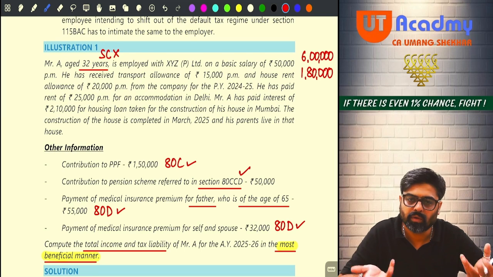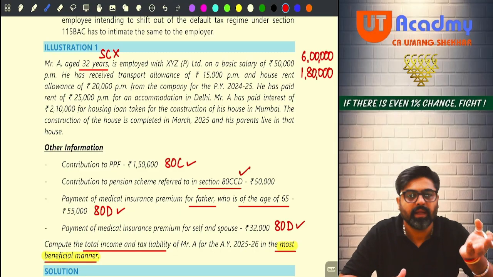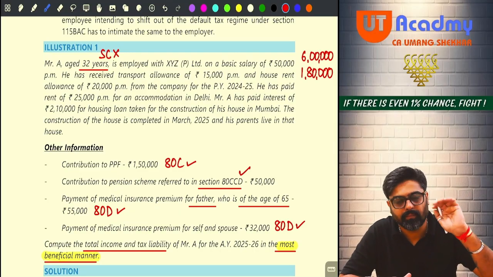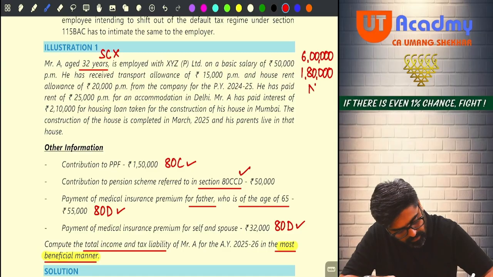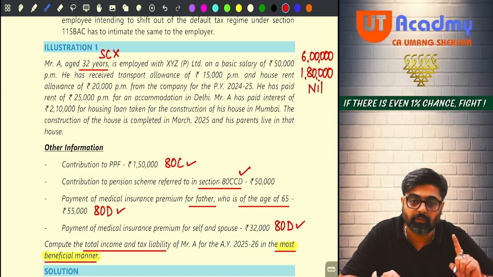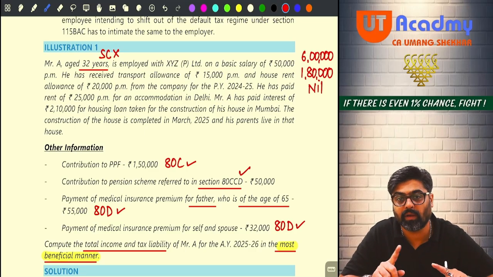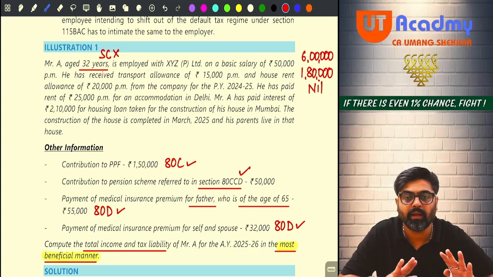Whichever is lower, 2,40,000. Yes or no? So out of the 2,40,000 HRA which he is getting, entire 2,40,000 is exempt. So taxable HRA will be nil. But remember, in 115BAC, we are not going to take this exemption. Full HRA 2,40,000 will be taxable. Yes or no? But we are calculating as per normal tax regime right now.